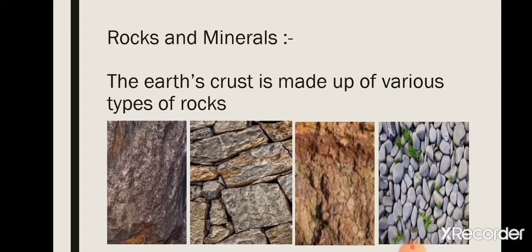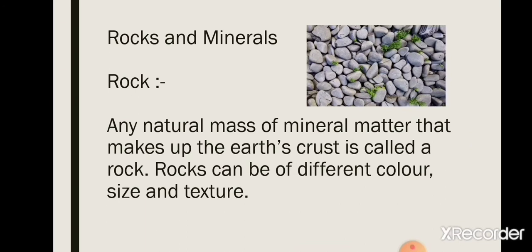Do you know, children, the earth's crust is made up of various types of rocks. In this picture also you can see different kinds of rocks. So in different geographical locations, different rocks are available. Now the question is, what is a rock? A natural mass of mineral matter that makes up the earth's crust is called a rock.